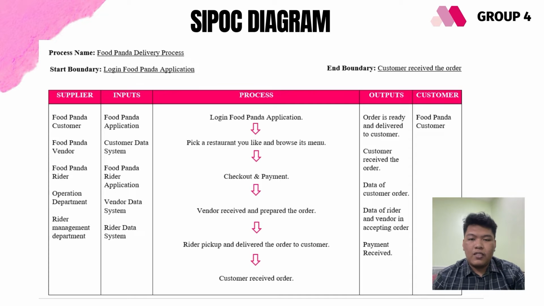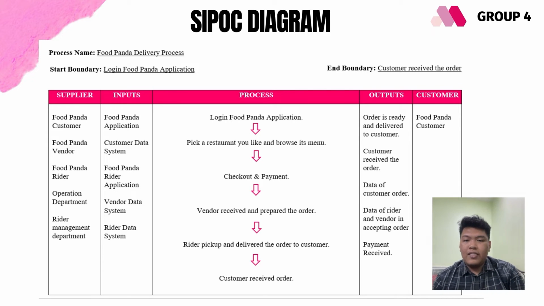The next step in SBSD diagram is used to list the major steps of the process. For the delivery process of Foodpanda, the process is from login Foodpanda application. Next, pick a restaurant you like and browse its menu, then checkout and payment. Next step, vendor receives and prepares the order. Rider picks up and delivers the order to the customer. And lastly, the customer receives the order.